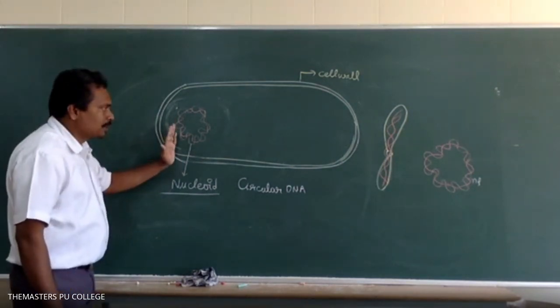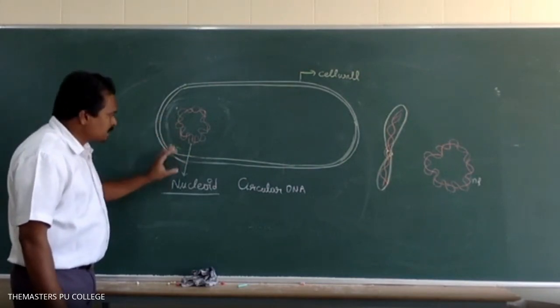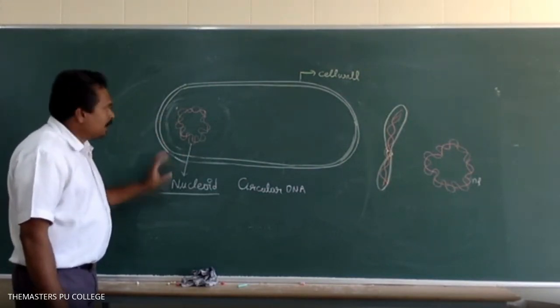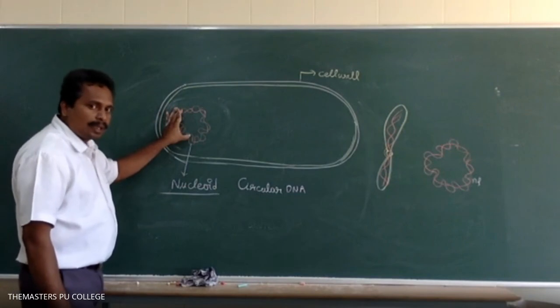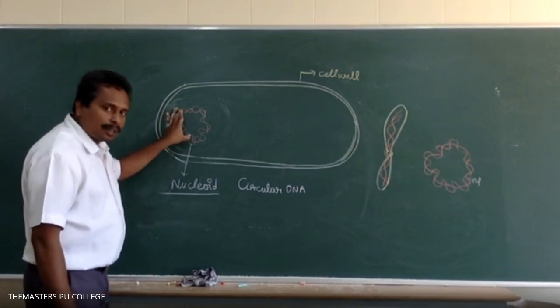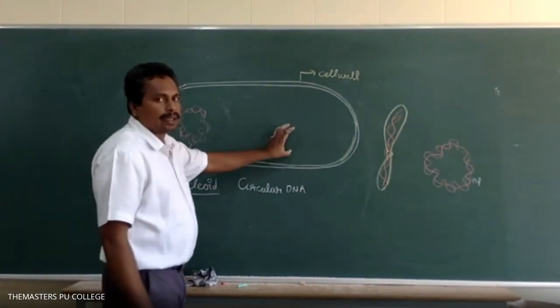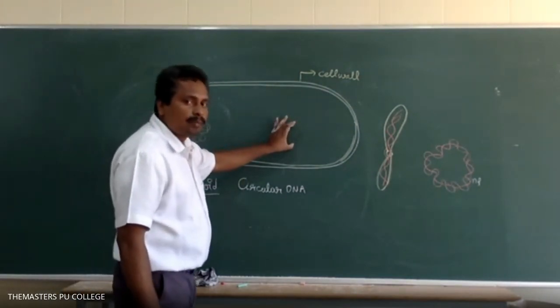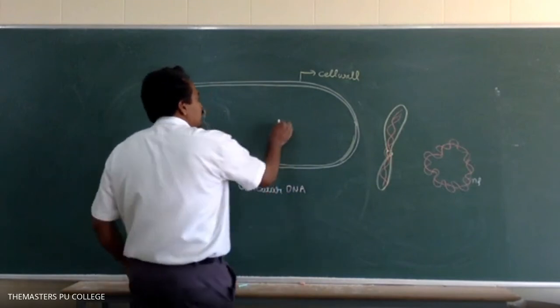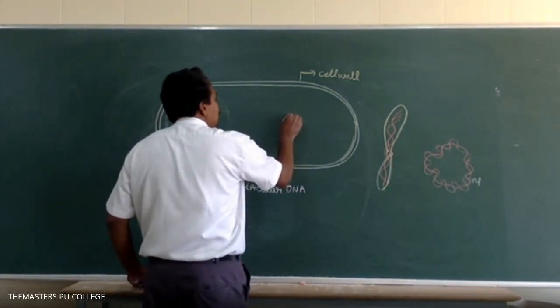In addition to the main genetic material, some of the bacteria have extra genetic material, additional genetic material.